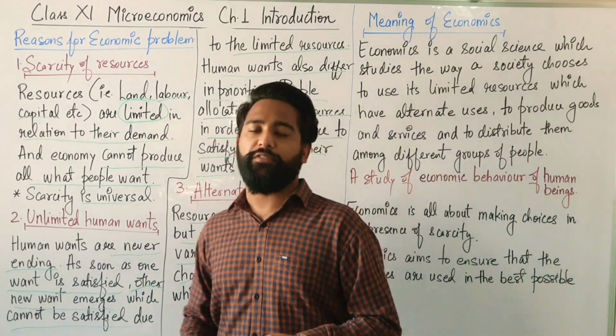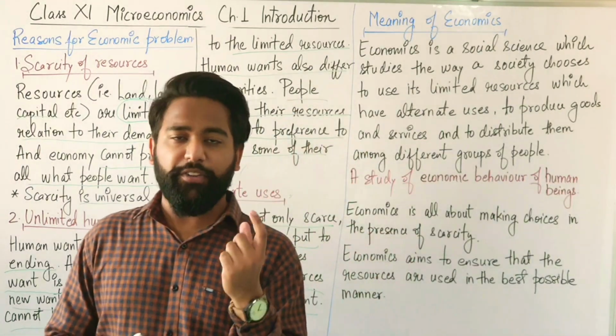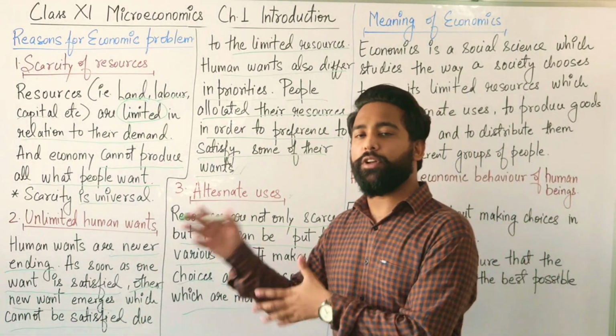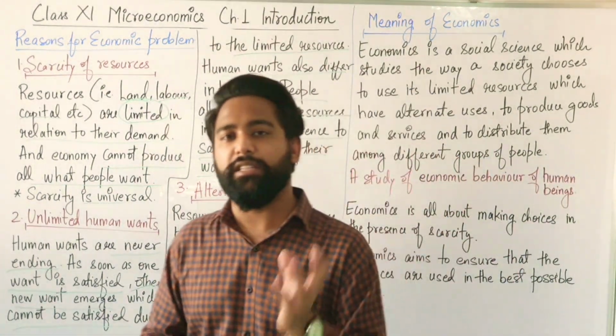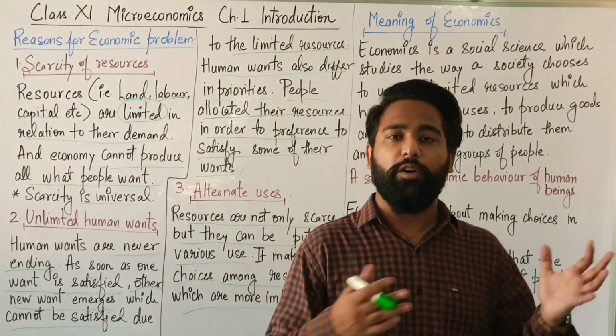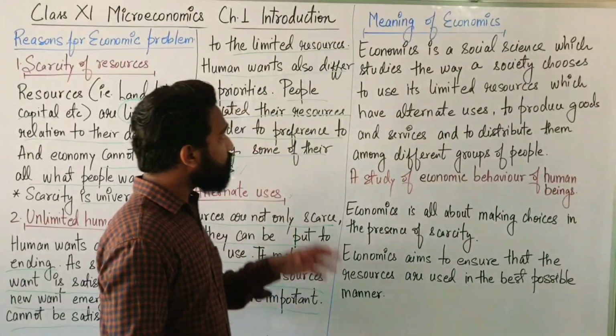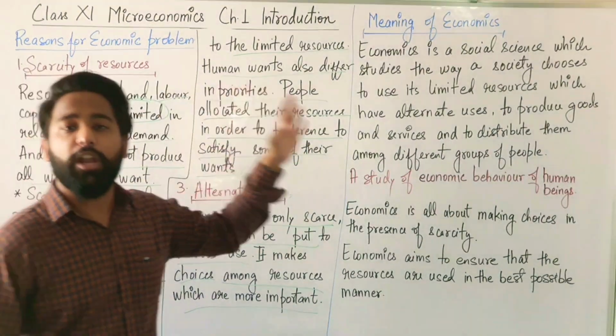For a producer, for a manufacturer, the diesel is the perfect classical example for the alternate use. He can use diesel for more production, and he can use that diesel for the running of tractors or vehicles. Now the next topic is the meaning of economics.